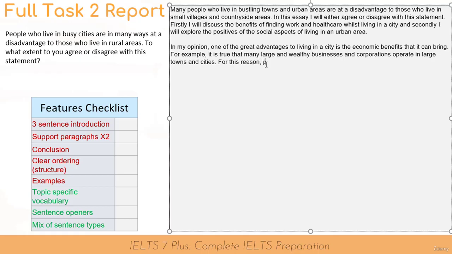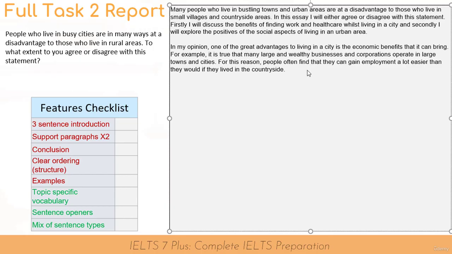For this reason, people often find that they can gain employment a lot easier than they would if they lived in the countryside. Okay, so I've made my first point. I've given an example and I've tried to give extra detail to explain my thinking.